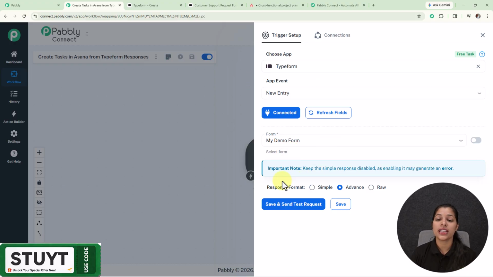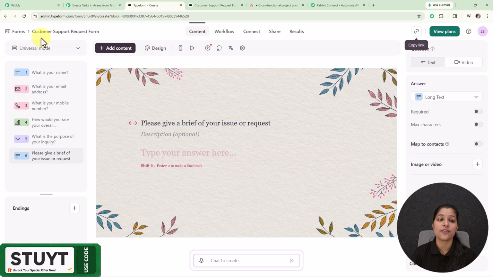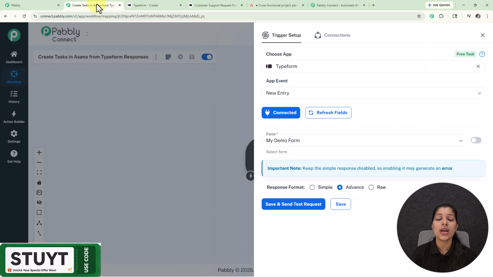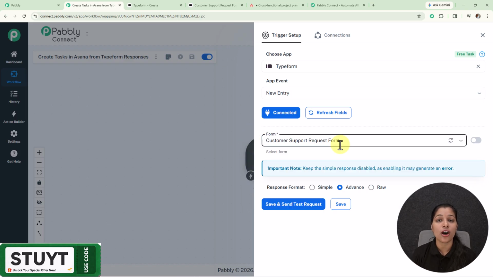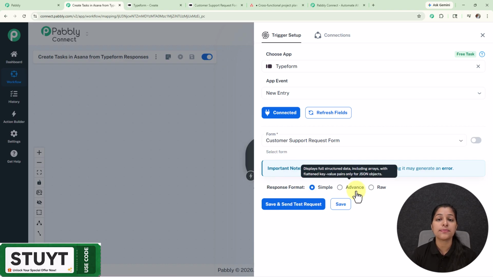And here we are getting this field for selecting the form. So on my Typeform, I have created this form, that is customer support request form, which I'm going to select from this drop down. So here you can select the form from where you want to receive the data. So here I have selected it, and now I'm going to select my response format as simple so that I can get the response in simple format.